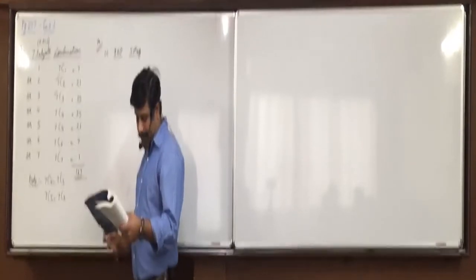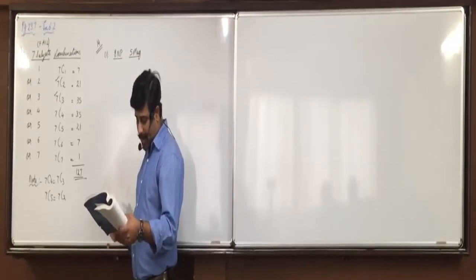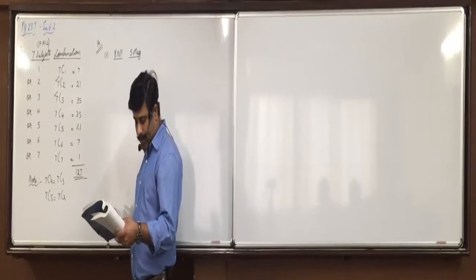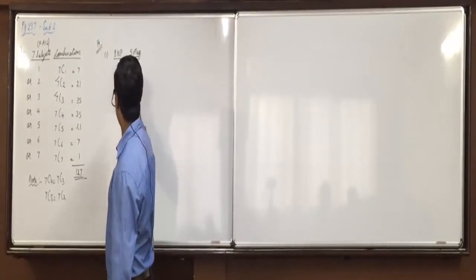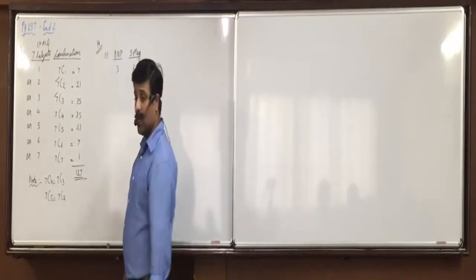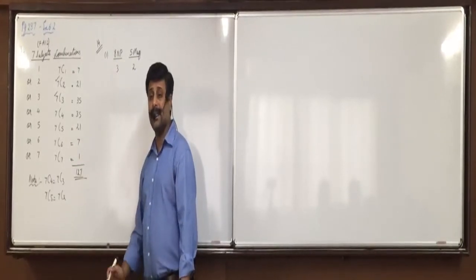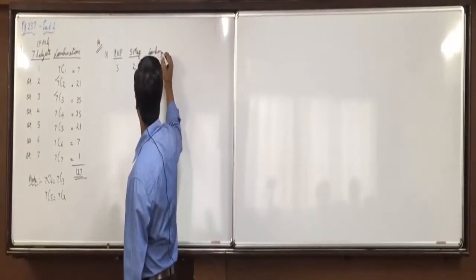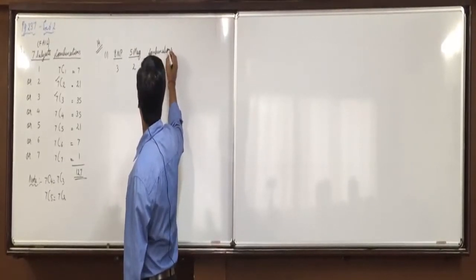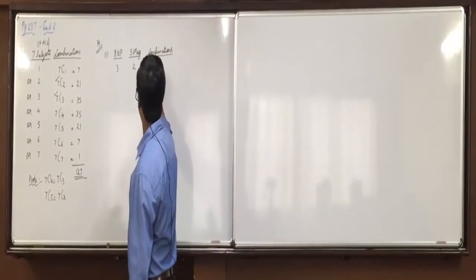And underline the word subscribe, 3 and 2. Subscribe means select. We have to select 3 newspapers and 2 magazines. So how can it be done? 8C3 into 5C2. Okay? Any doubt with this?